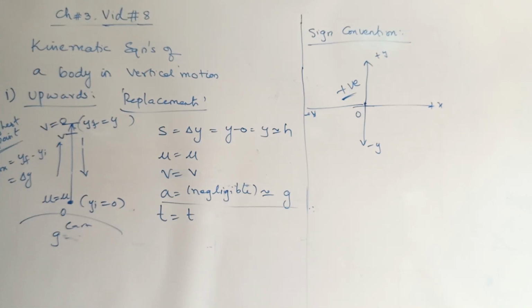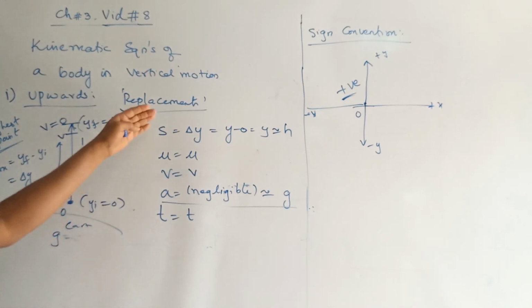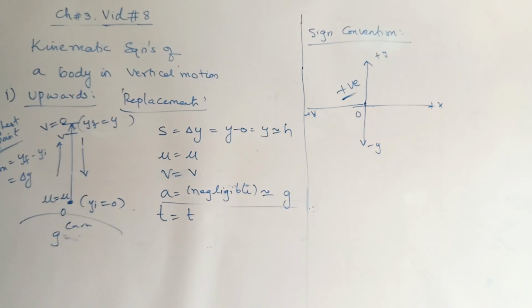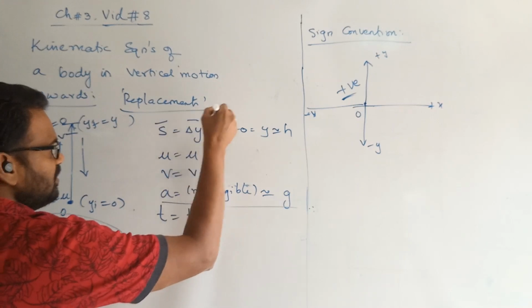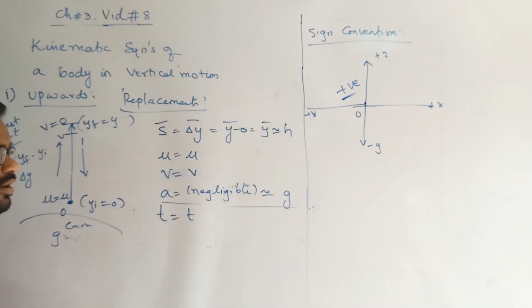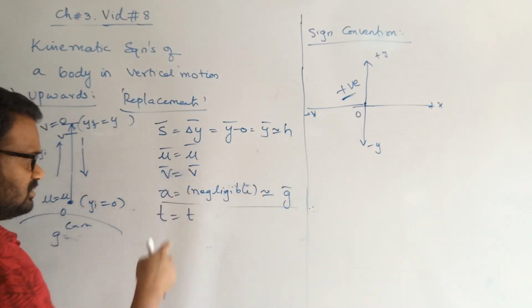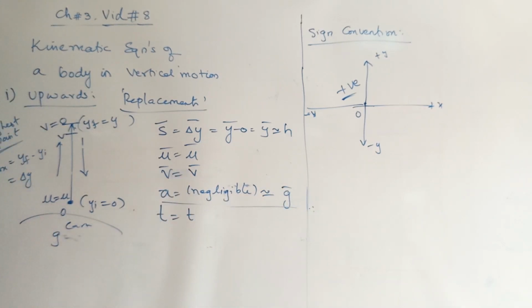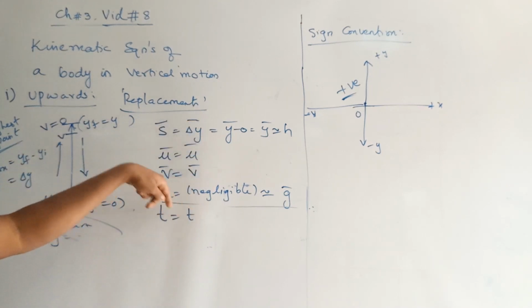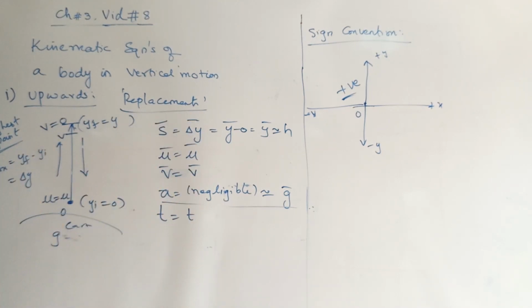Whatever the parameter, this direction is what we take. We talk about direction for vector quantities. Identify how many vectors are here. This is displacement, a vector quantity. Velocity is a vector quantity. Acceleration is a vector quantity, whereas time is scalar, which is not needed here. The remaining four of these are all vector quantities. For vector quantities, direction is equally important. Direction says in what way it is going.